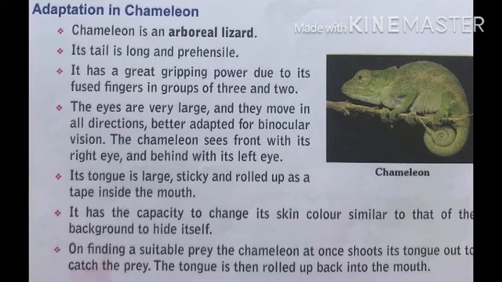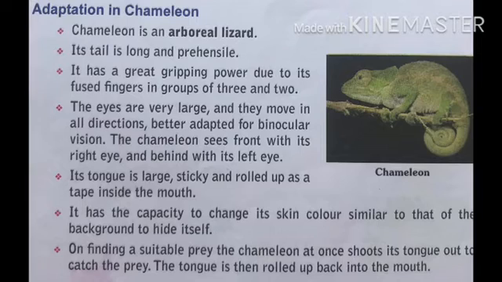Now, the chameleon is an arboreal lizard. Its tail is long and prehensile. It has a great gripping power due to its fused fingers in groups of 3 and 2. The eyes are very large and they move in all directions, better adapted for binocular vision. The chameleon sees in front with its right eye and behind with its left eye.